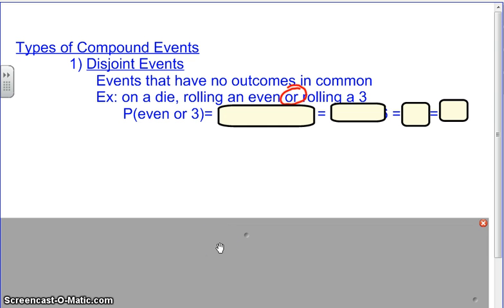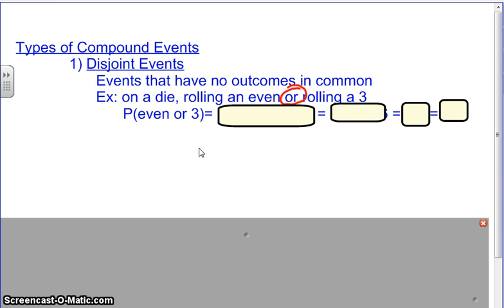I bet you could come up with this in your mind though. How many outcomes favor an even? Emily, on a regular 6-sided die, how many outcomes are an even? 3. And then how many outcomes are a 3? 1. And so what would you do to find the probability of rolling an even or a 3? What do you think?